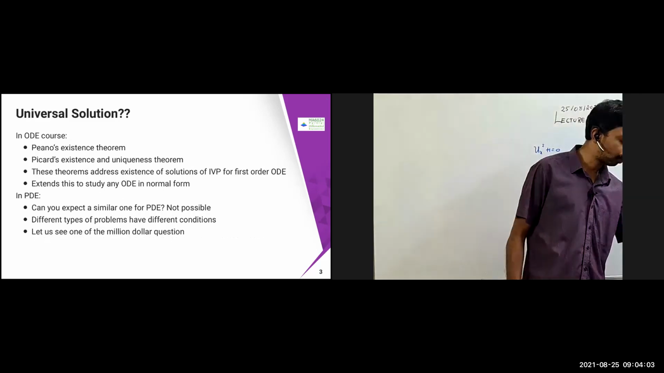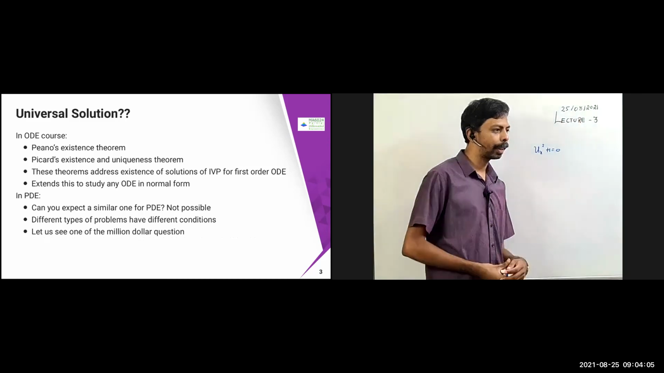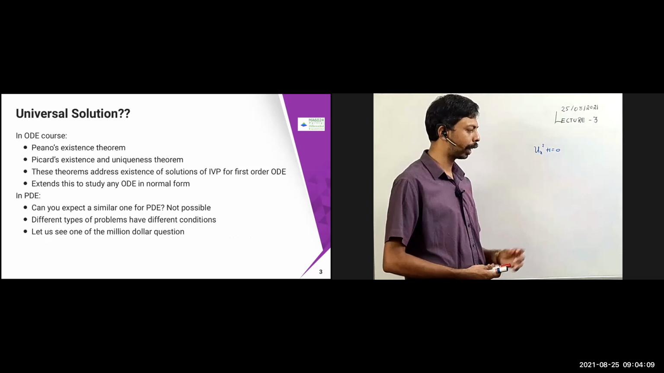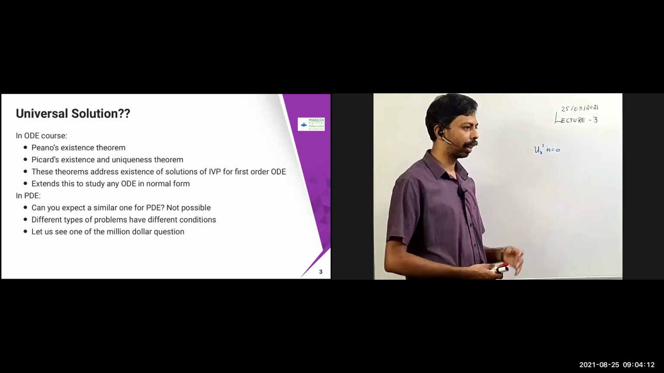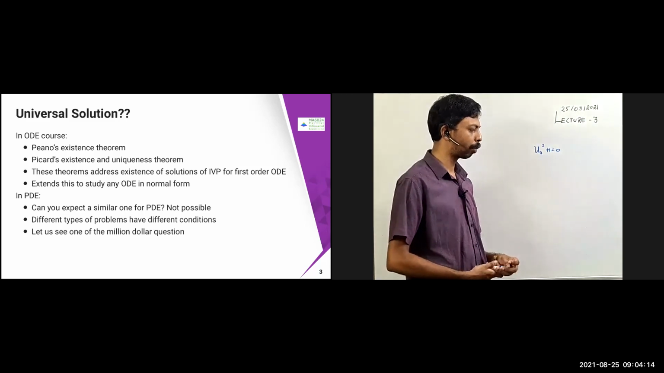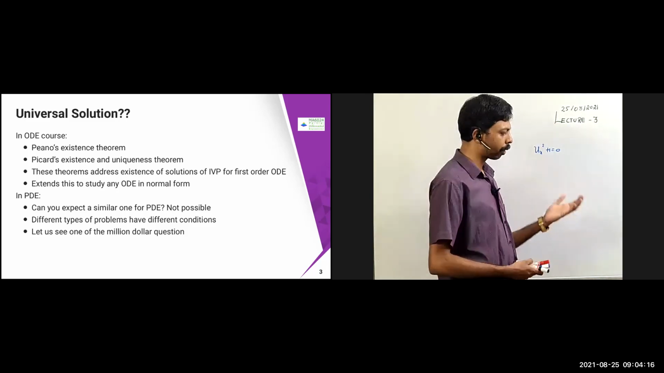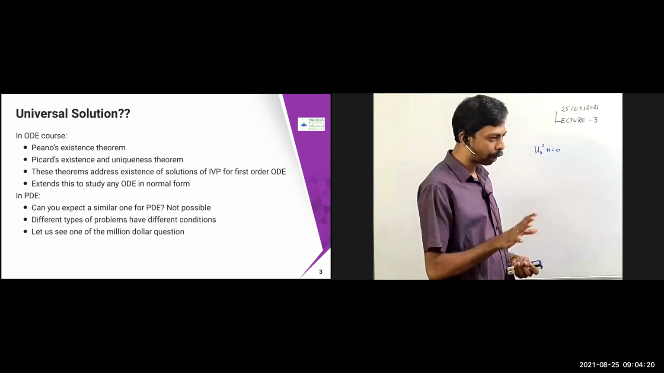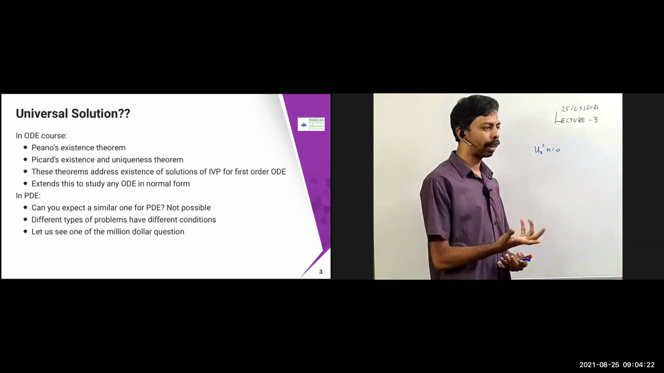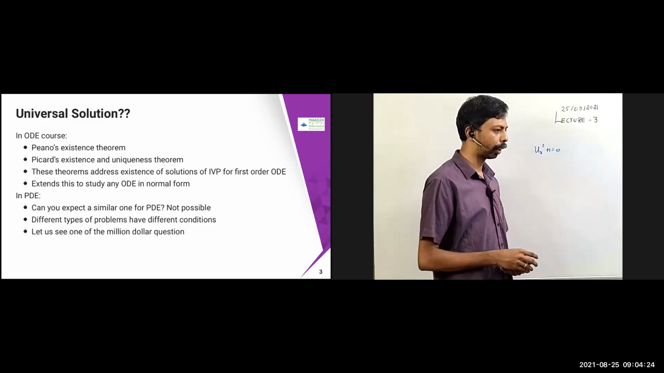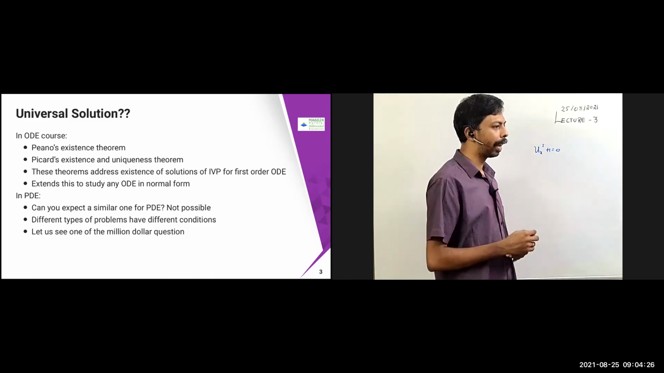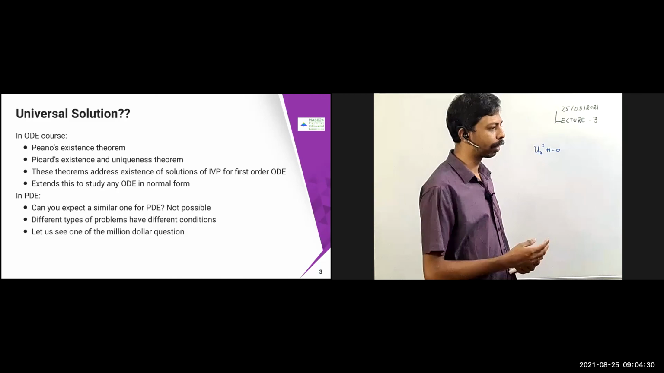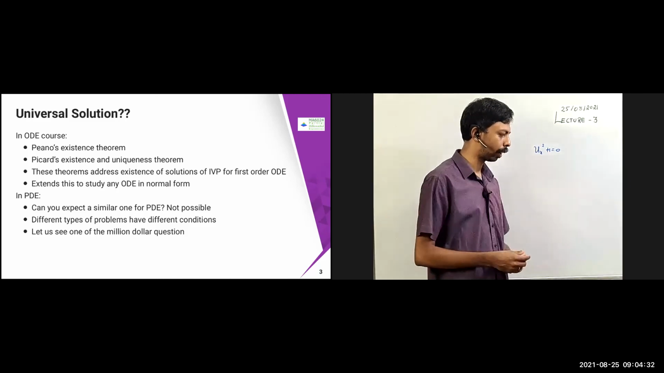Okay. So in ODE, for classifying existence and uniqueness, you have Peano's existence theorem and Picard's existence and uniqueness theorem. And these theorems address the existence of solutions for initial value problems, not all problems. Some of the initial value problems for first order ODEs, which we are trying to do. Then we extend this study to any ODE in normal form, and then we are trying to find the answers for that.